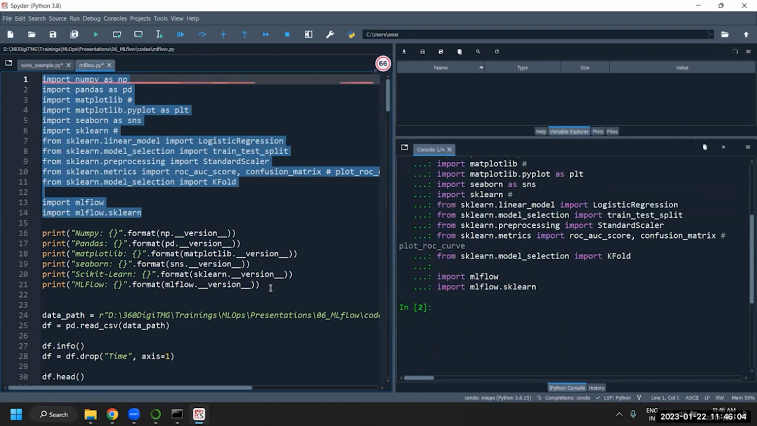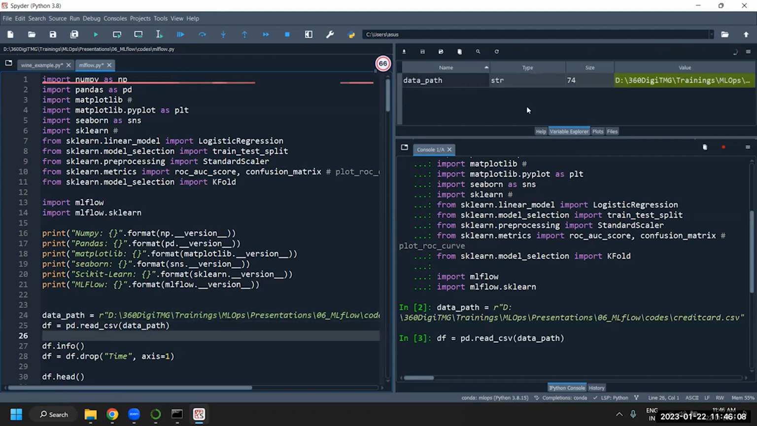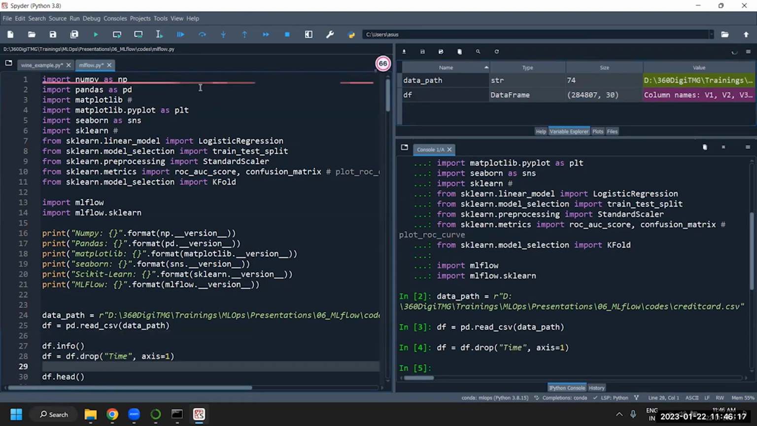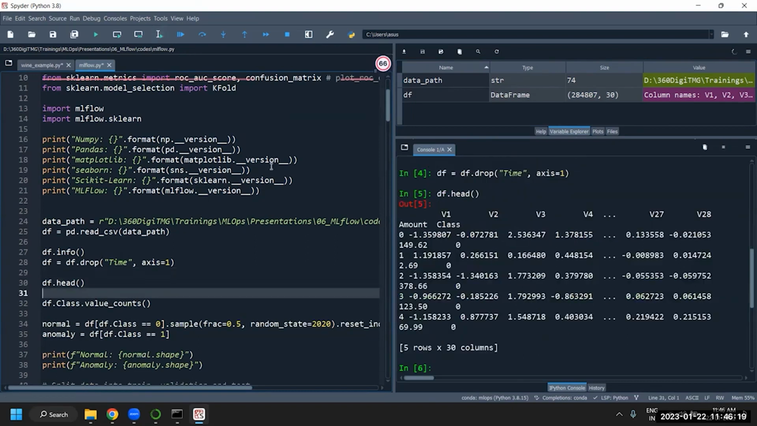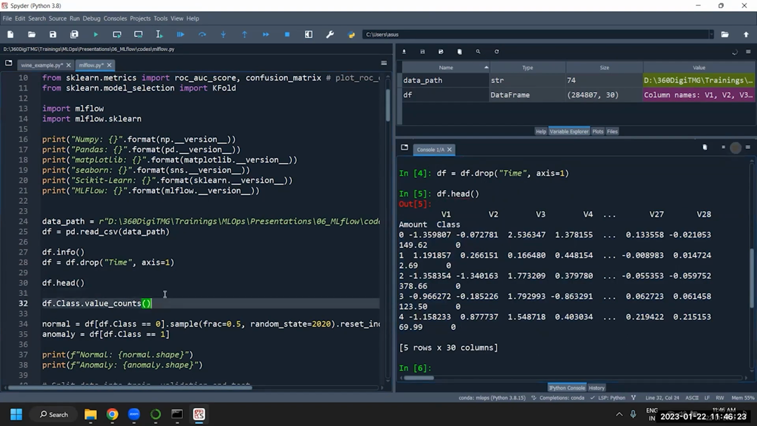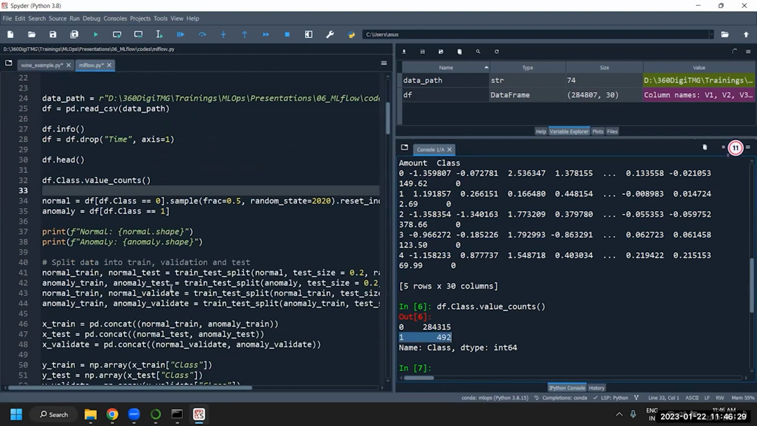I've imported the libraries. I'm loading the data set. Now it has loaded the full data set. I'm removing the time and I'm saying head. Now I'm getting the complete data. Value underscore counts basically gives us the breakup. How many genuine transactions are there? How many fraud transactions are there?